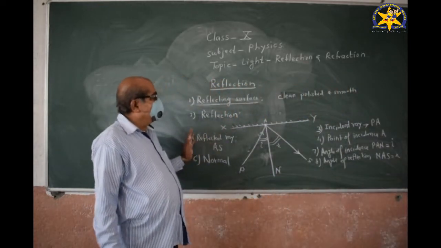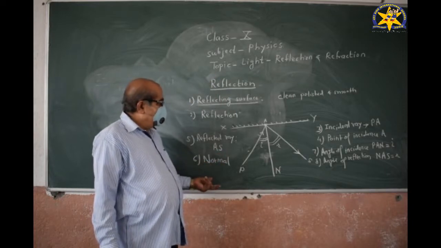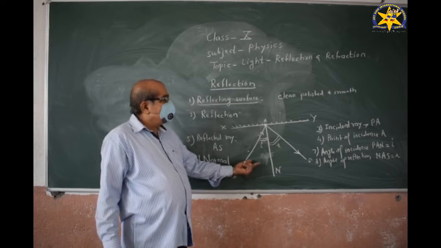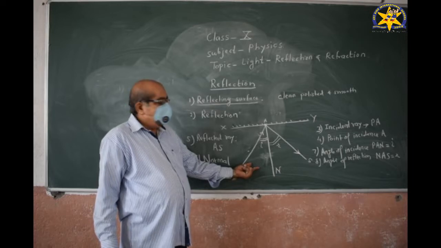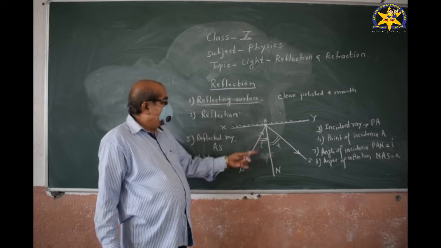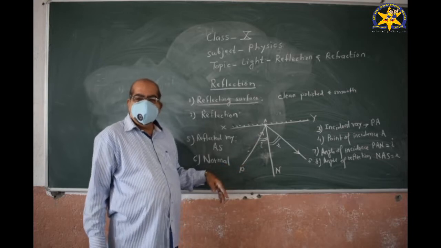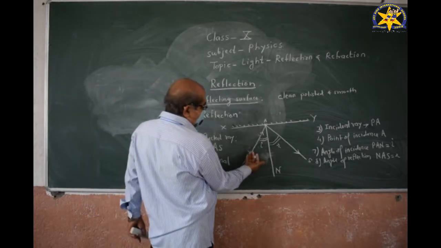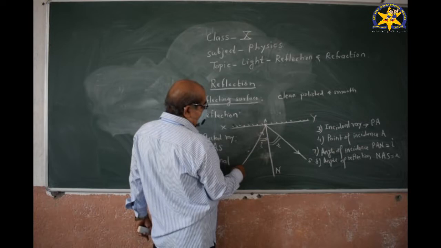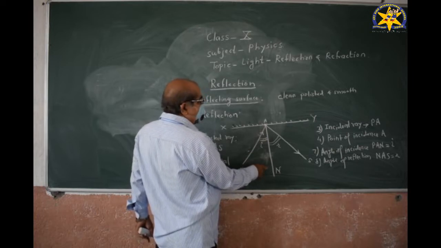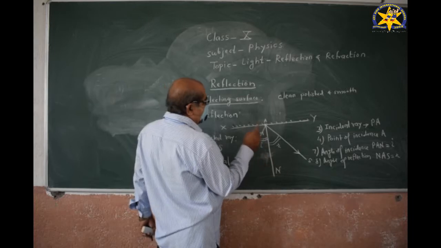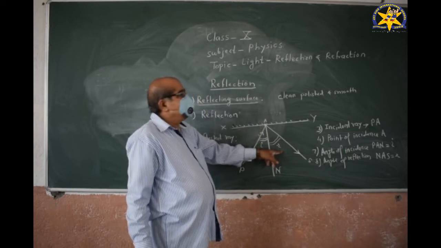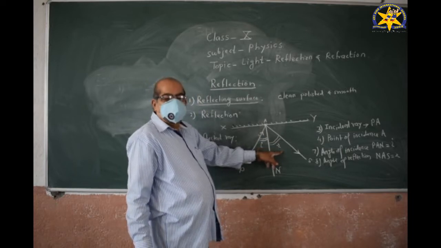Then, in your book, the plane containing the incident ray and the normal is called the plane of incidence, and the plane containing the reflected ray and the normal is called the plane of reflection.